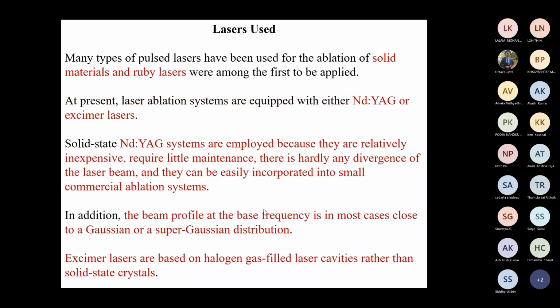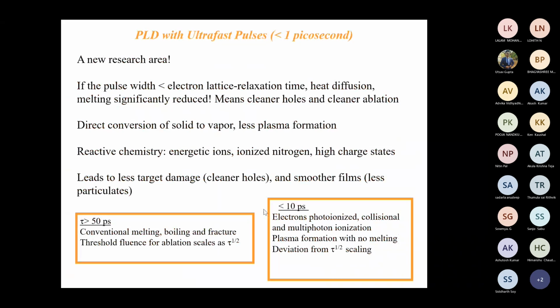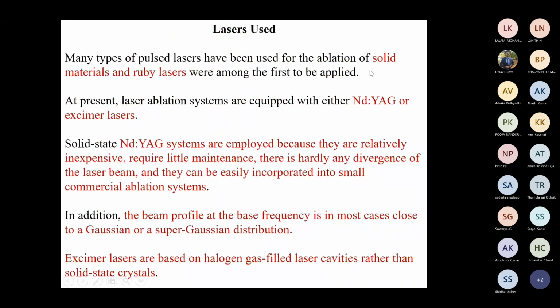Now the laser part. Many types of pulsed laser have been used for ablation of solid material, and the ruby laser was among the first applied, but most laser ablation systems are equipped with Nd:YAG or excimer lasers. These are mostly used. Nd:YAG systems are employed because they are relatively inexpensive, require little maintenance, and there is hardly any divergence of the laser beam, and they can be easily incorporated into small commercial ablation systems. So this is just about the laser, and that's all.